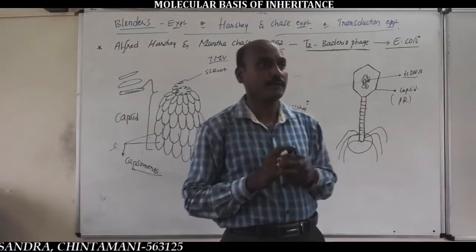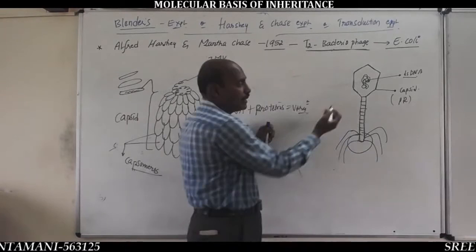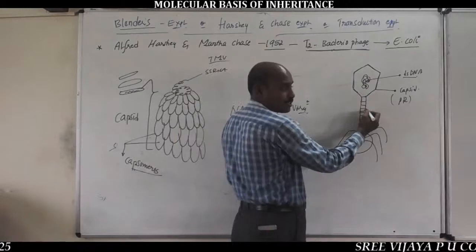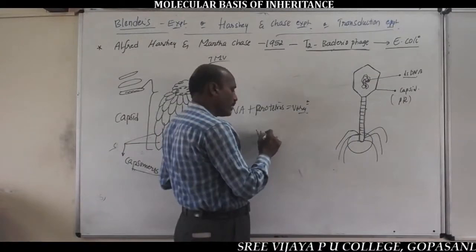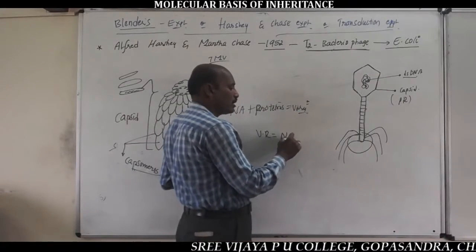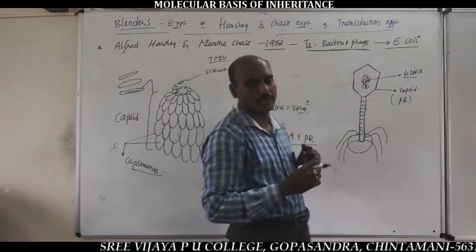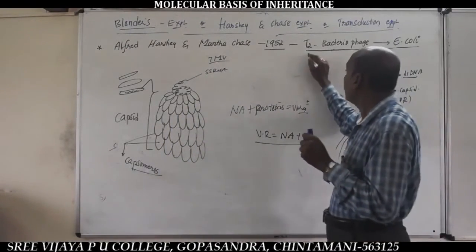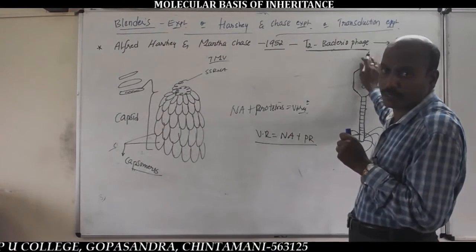So chemically, any virus, any bacteriophage, is made up of nucleic acid and proteins, with a proteinaceous coat called capsid. So virus equals nucleic acid plus proteins. Nucleic acid plus proteins is the chemical composition of a T2 bacteriophage that infects the E. coli cell, E. coli bacteria.